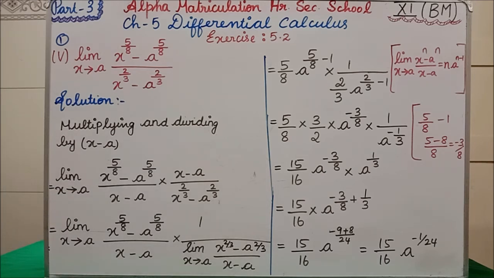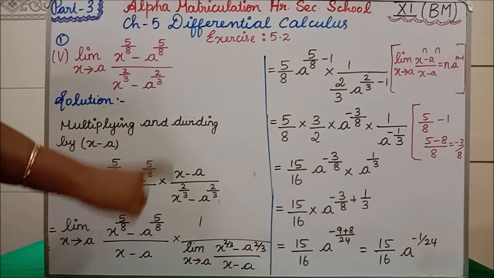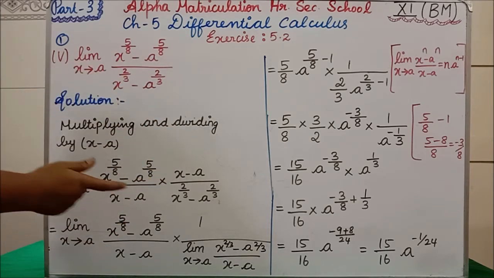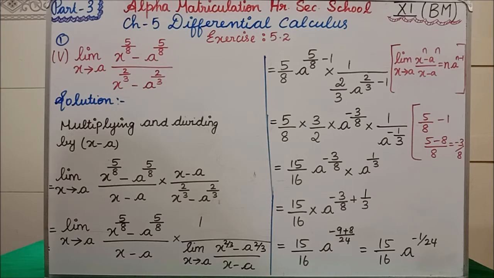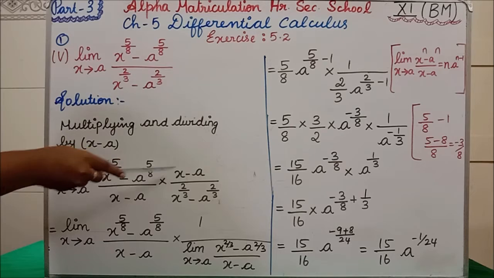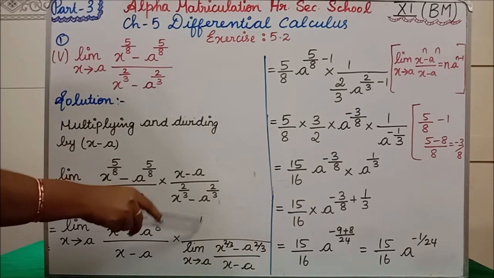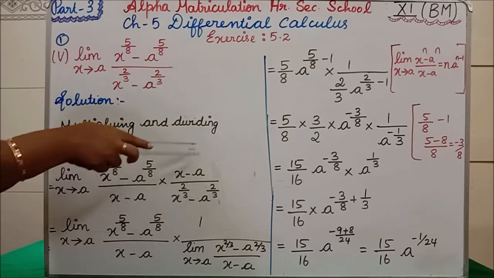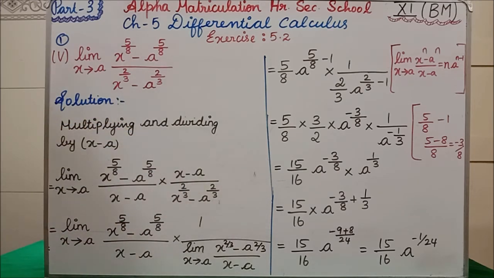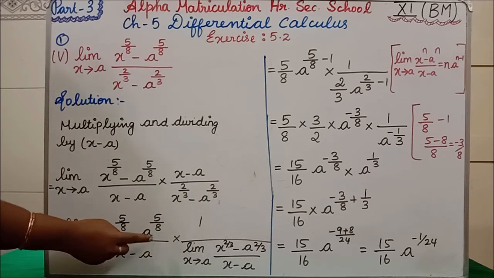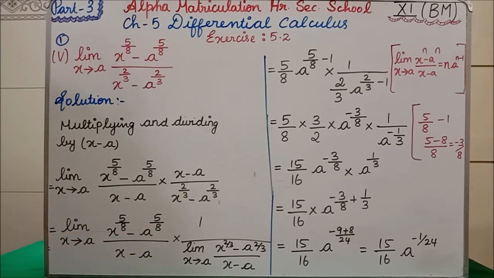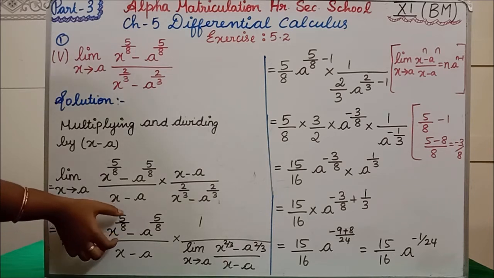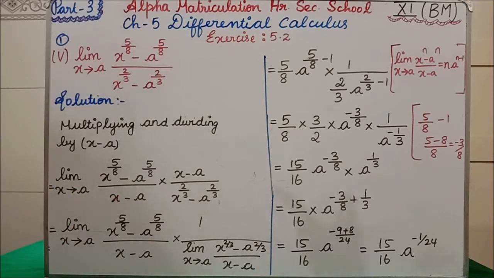Clear? Can you able to understand? Okay, the power value should be in the denominator. So only then we can apply the formula. For that, what we are doing is we are doing the reciprocal. Clear? Reciprocal means this will go up and this will come down. But in the numerator part, you have to write 1 divided by limit x tends to a. This is going up and this is coming down. Clear? Now if you see here, x minus a, x minus a, and same power, 5/8, 5/8. So now we can directly apply that formula, isn't it?